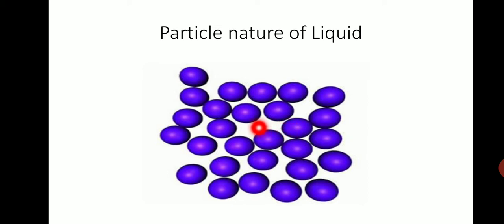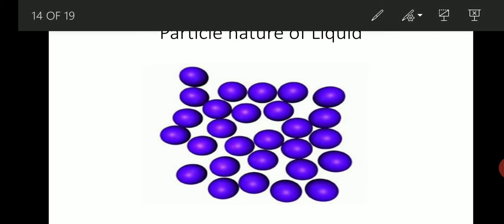So similar to solids, the intermolecular force is strong here also, so that the volume will not change. So shape is changing, but volume will not change. So we can say that liquids occupy a definite volume or keep their volume.